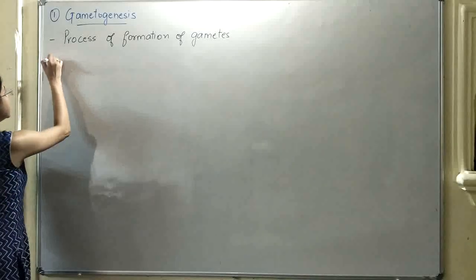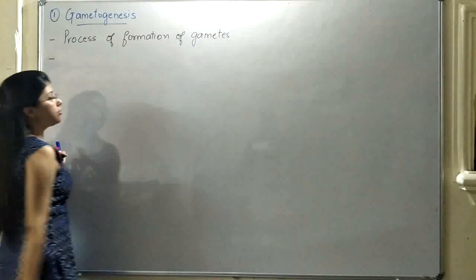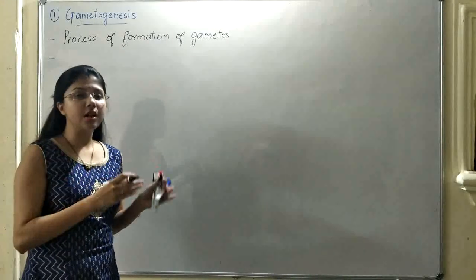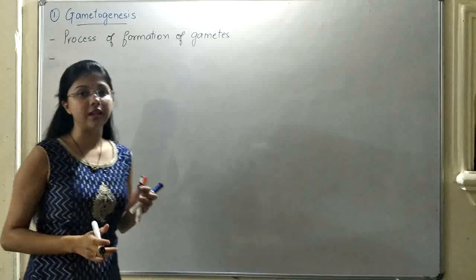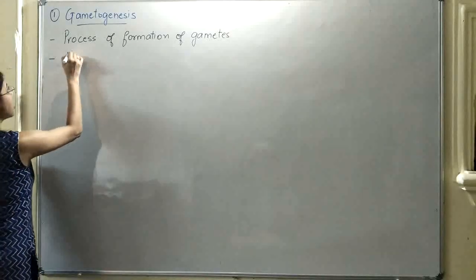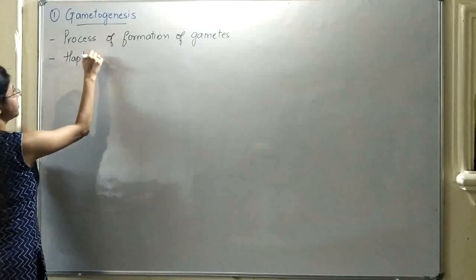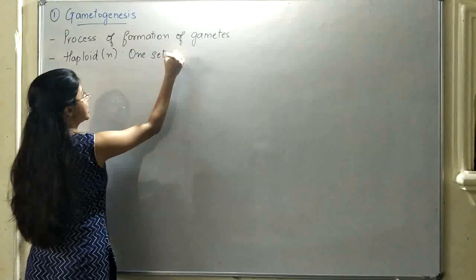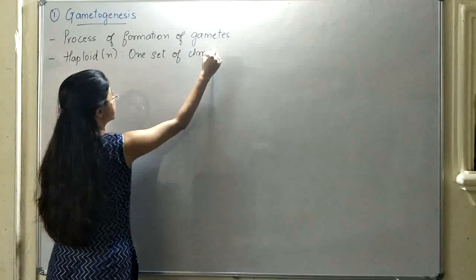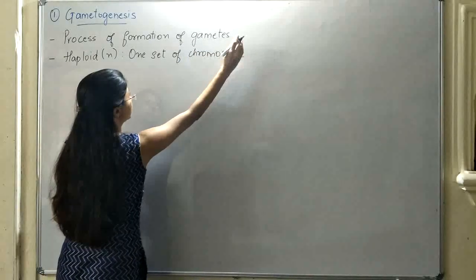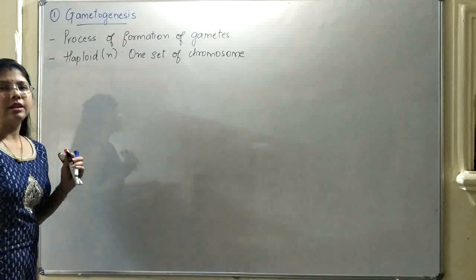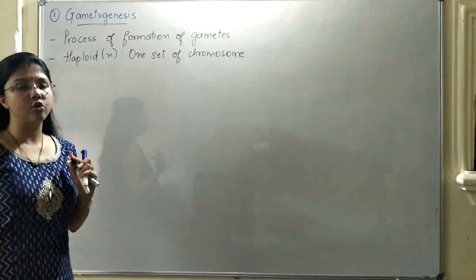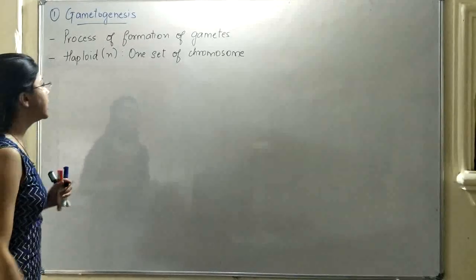Now, since it is a process which involves the formation of gametes, gametes are a type of cells. And when you study gametes, you need to keep one thing in mind, which is that gametes are always haploid. Now, what do you mean by haploid? They have only one set of chromosomes present. So remember, gametes are always haploid and they have only one set of chromosomes.